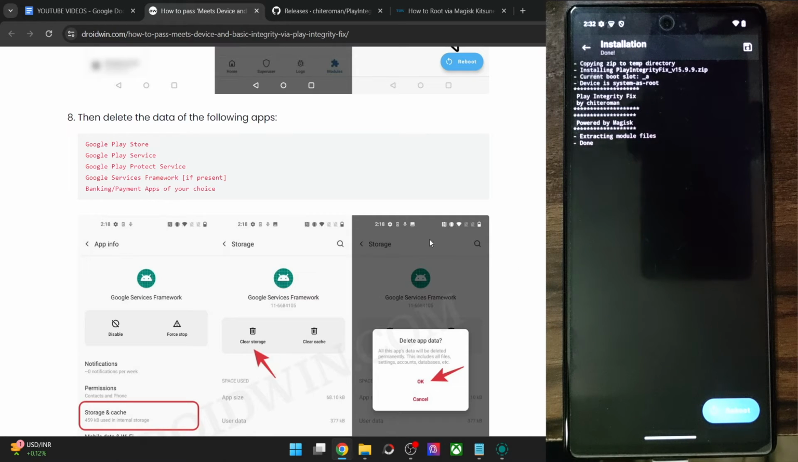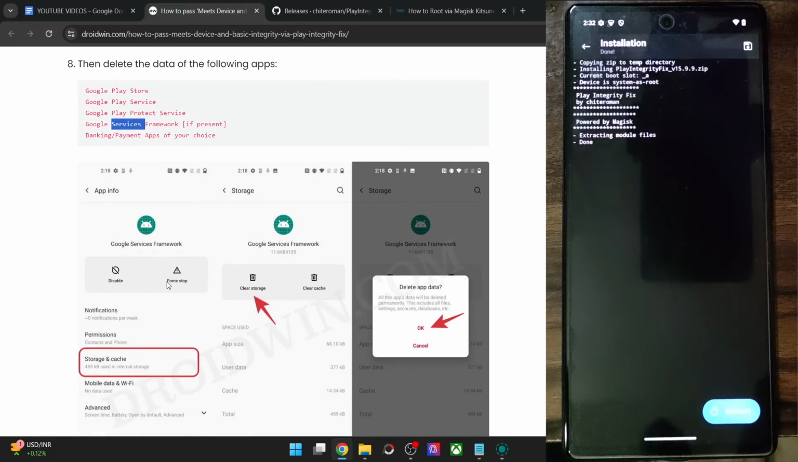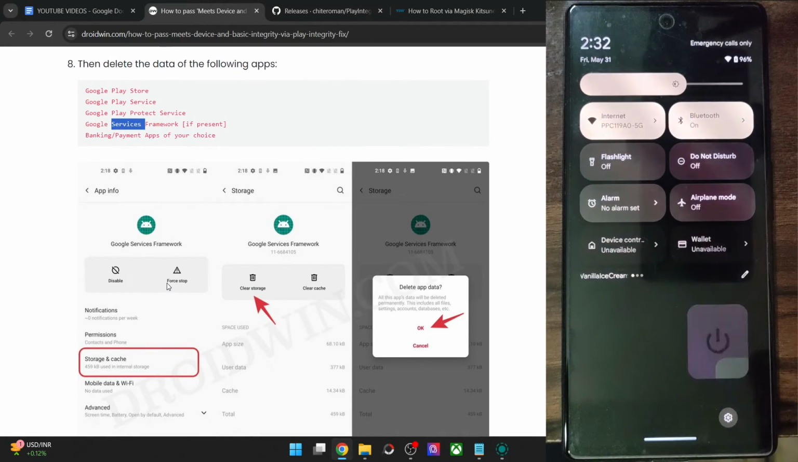So now you have to remove the data of the following 4 apps: the Play Store, the Play Services, Play Protect Service, and the Services Framework app. Apart from that, you also have to remove the data of the banking and payment app of your choice. So let me get that job done. Go to the settings menu.